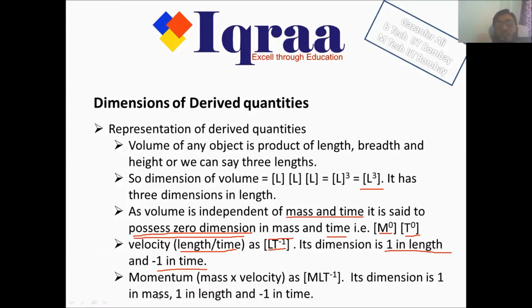Let's take another physical quantity, which is momentum. Momentum is defined as mass into velocity. Mass is represented by M and velocity will be represented by L T to the power minus 1, as I have defined above. So I can say that the dimension of the momentum is 1 in mass, 1 in length and minus 1 in time. You see here, it's minus 1 in time. So the dimensions of the momentum will be 1 in mass, 1 in length and minus 1 in time.